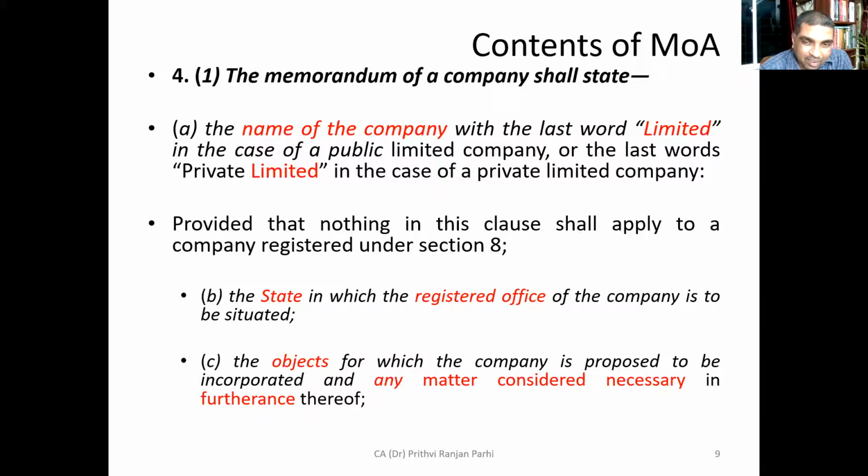But for the furtherance of that objective, many more things are necessary. For example, the company might have to run a pharmacy, or construct a building. These are activities necessary for furtherance of the main objective. These are called objectives which are incidental or ancillary to the attainment of the main objective. That also has to be stated. Understood?